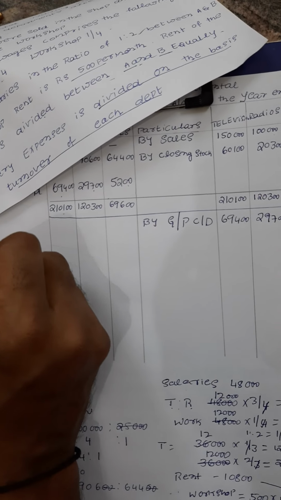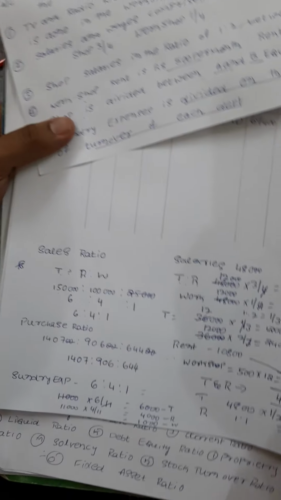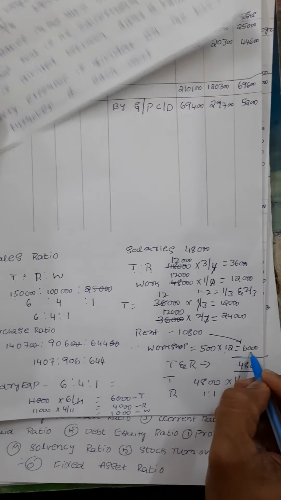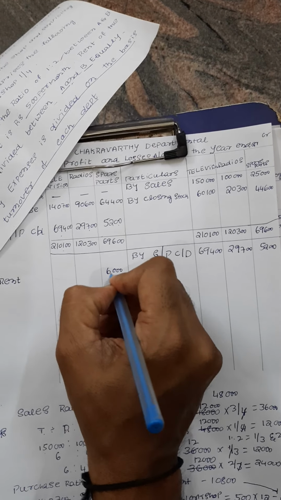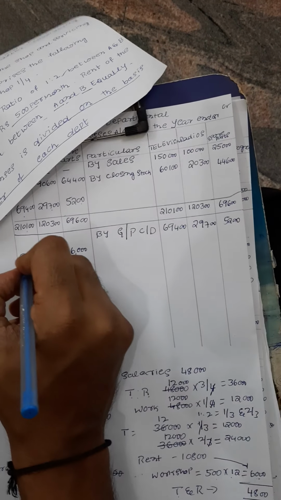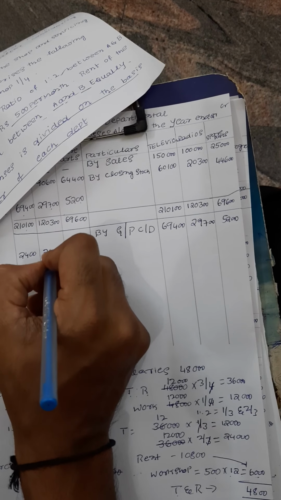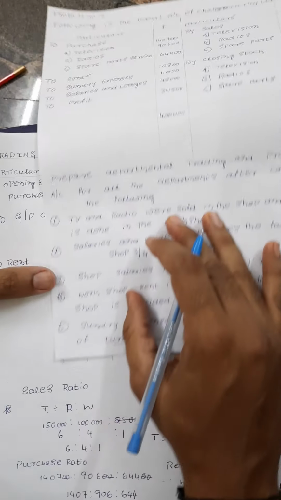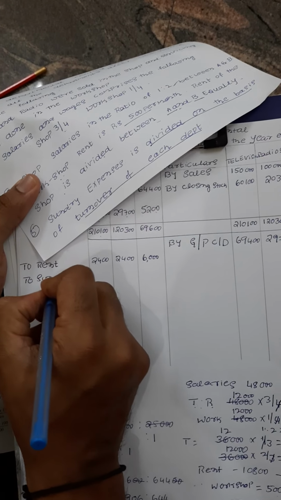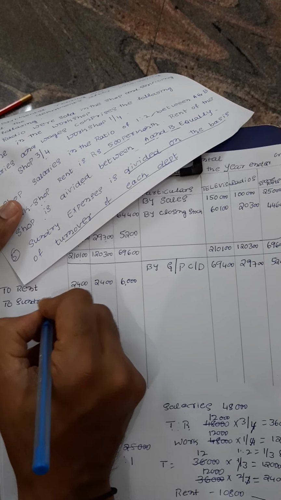I am going to write the first one as per the problem. To rent, I told you already, rent we calculated. So 500 for 12 months. Which department? Workshop department, it is 6,000. Then the remaining 4,800, they are given in the problem itself as 1:2, that is 2,400, 2,400. Rent is over. Then I am going to tick. Then the next one, to sundry expenses. How much are the sundry expenses in the problem? They are given 11,000.